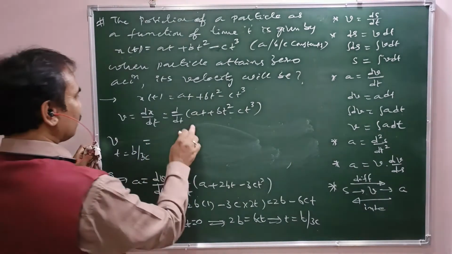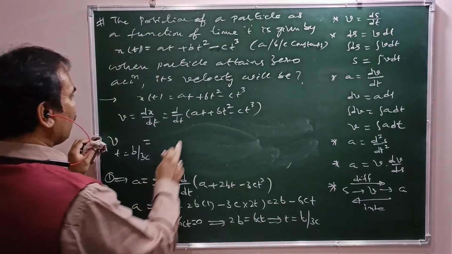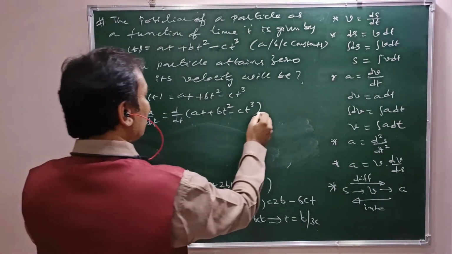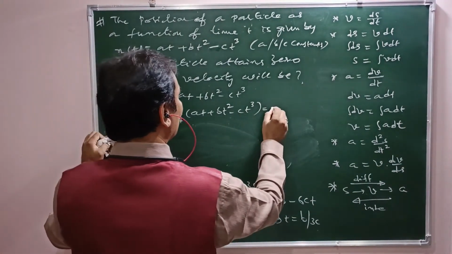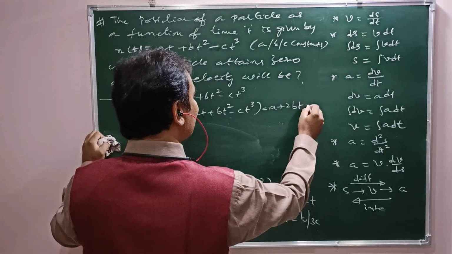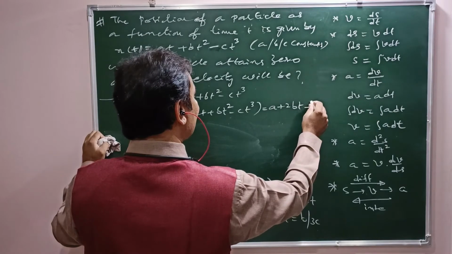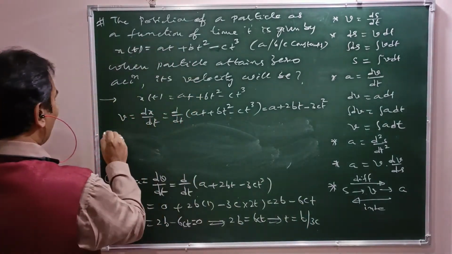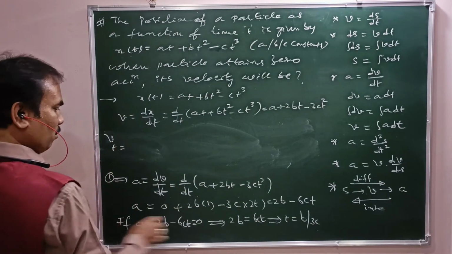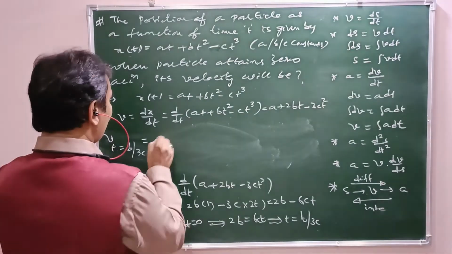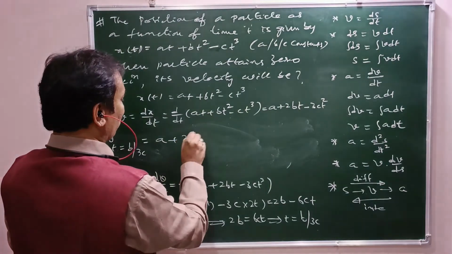What is the velocity expression? A plus 2bt minus 3ct square.